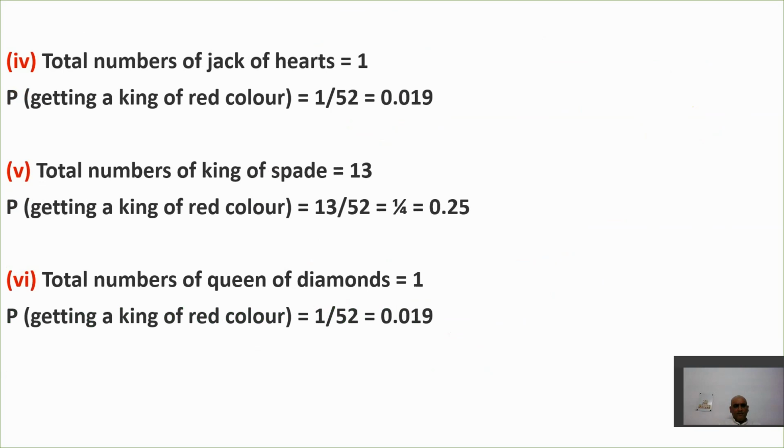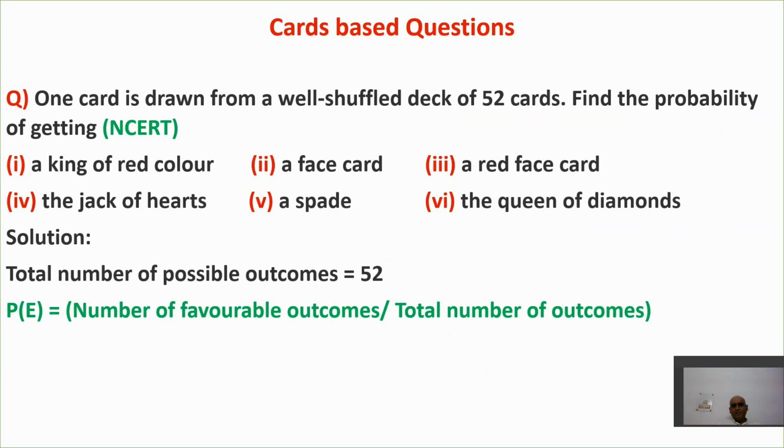Now, the next question is card based questions. This is also a very repetitive type of question which comes in exams. We all are aware of the cards.